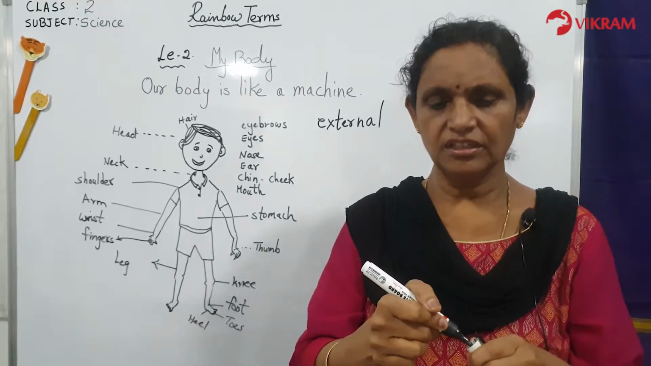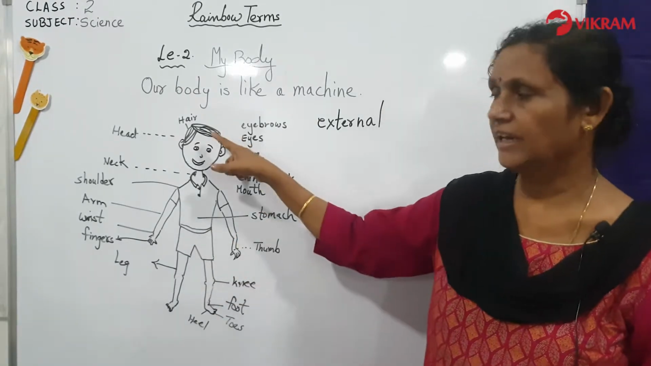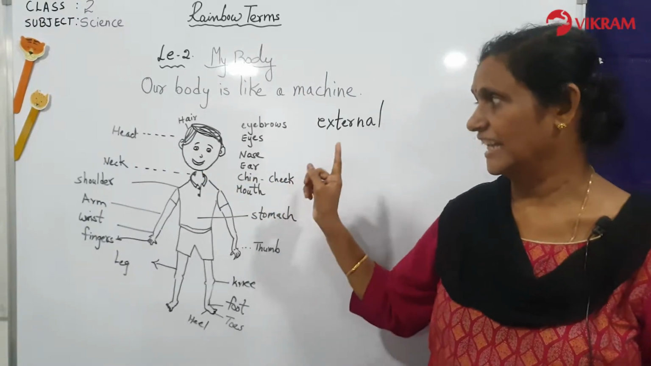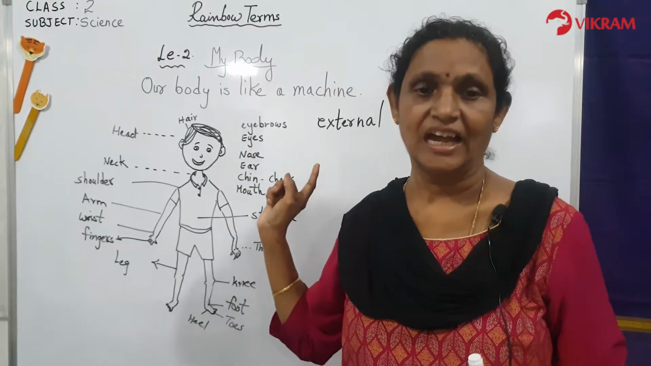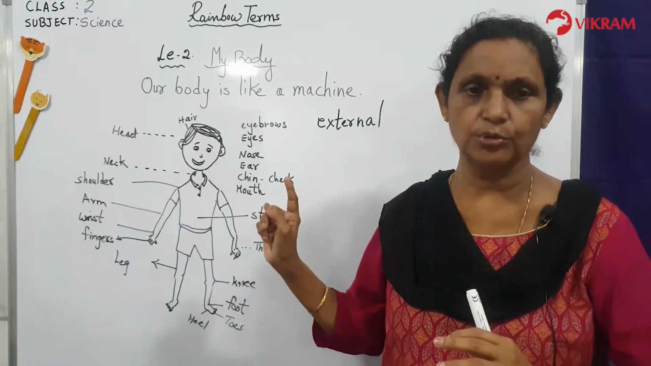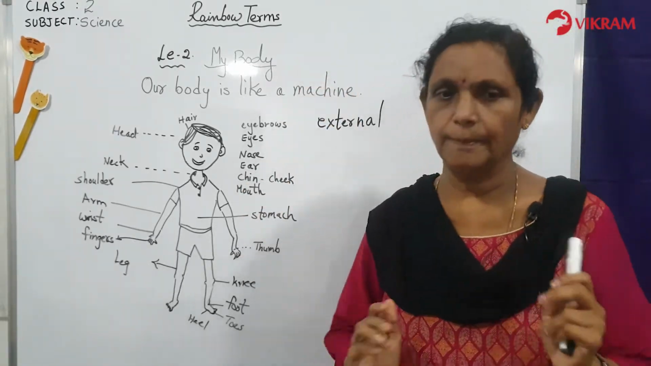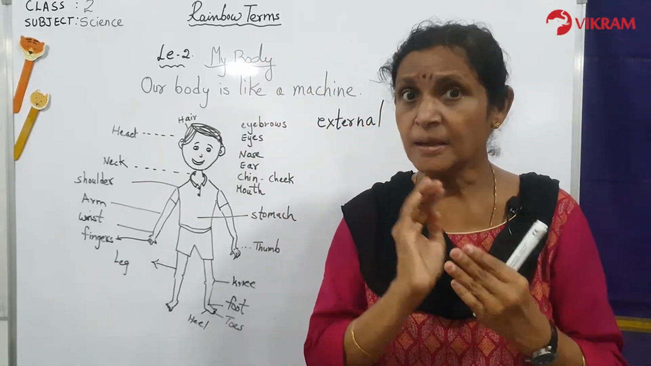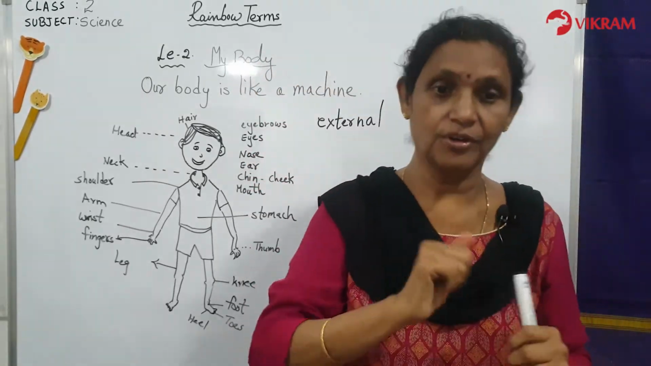So what are the external parts? The head is external, the neck is external, the arms are external, the legs are external. Eyes, ears, nose and mouth are some of the external parts of the body. Means they are outside, you can see. But there are some parts which are inside your body.